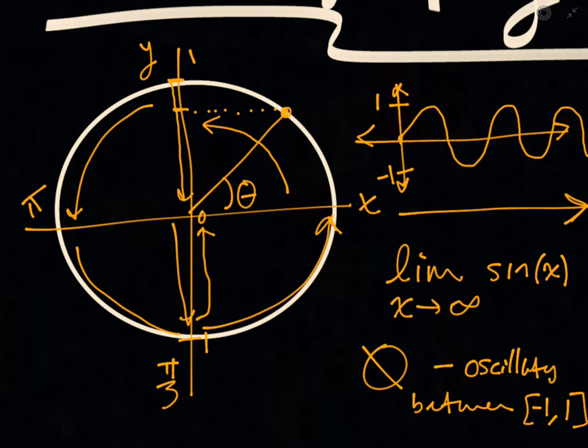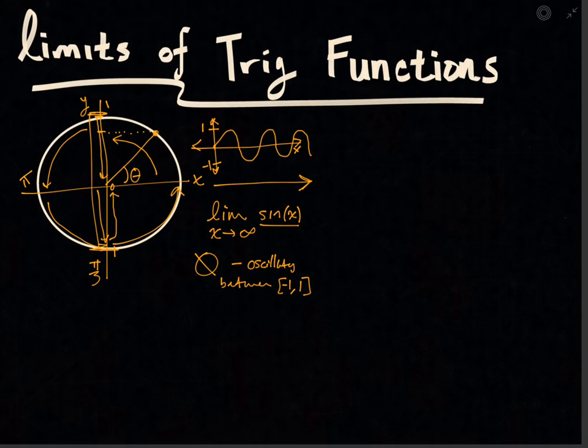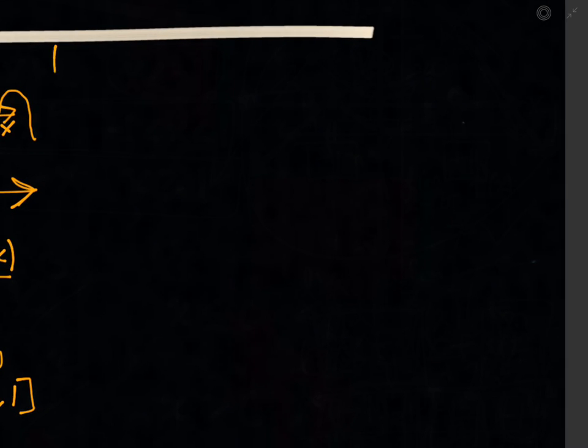When x is 10, it's still oscillating between negative 1 and 1. When x is a million, billion, trillion, it's still going to be somewhere between this positive 1 up here and this negative 1 down here. It's somewhere on the unit circle, right? So we can't actually take the limit as x approaches infinity directly of the sine of x. But I wouldn't be making this video if I didn't have a but. If I didn't have a purpose, I also wouldn't be making this video.